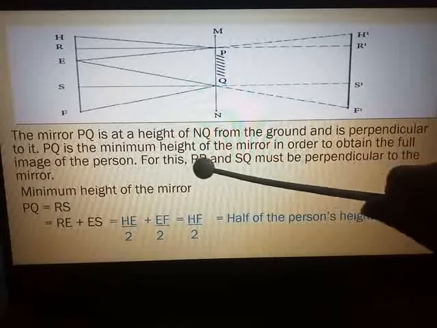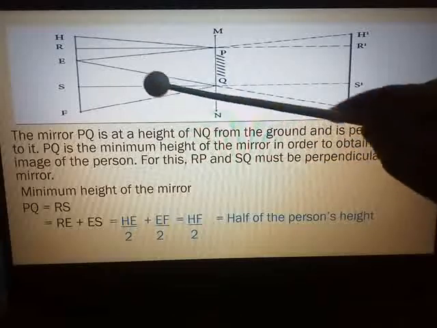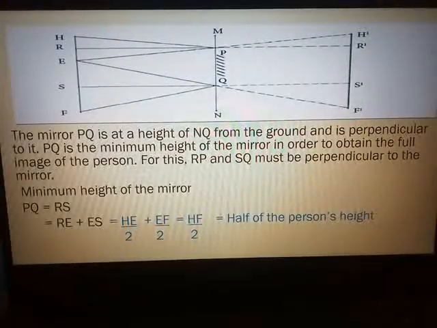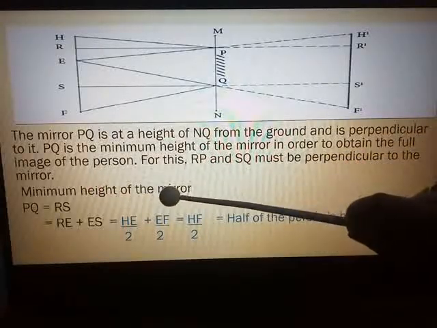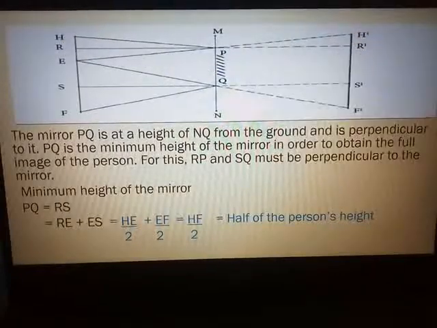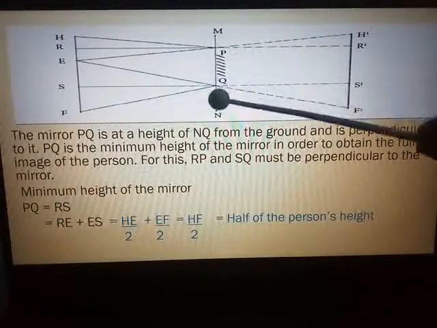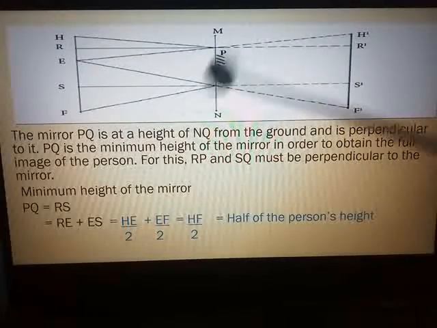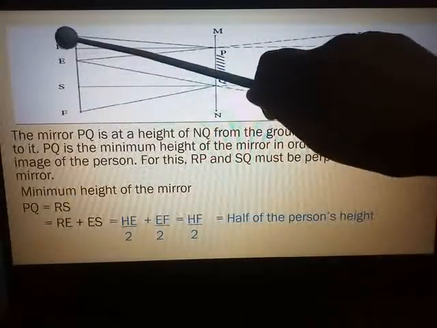For this, RP and SQ must be perpendicular to the mirror. So here the minimum height of the mirror, that is PQ, is equal to RS, because they are perpendicular. That is equal to RE plus ES.